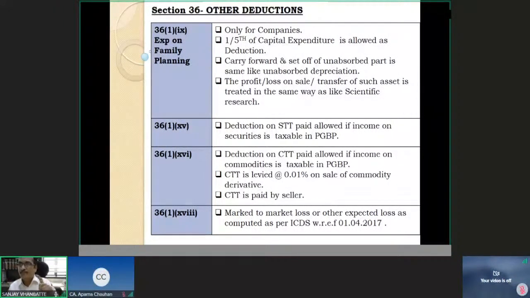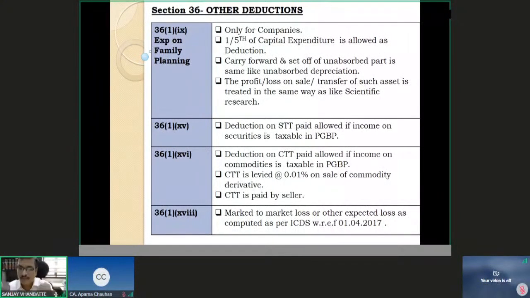Section 2(24), which defines income, clause (x) of it says that any employee's contribution deducted from the salary. In our example, 10,000 was salary, 2,000 rupees is the employee's contribution which is deducted. This 2,000 rupees is deemed to be the income of the employer.